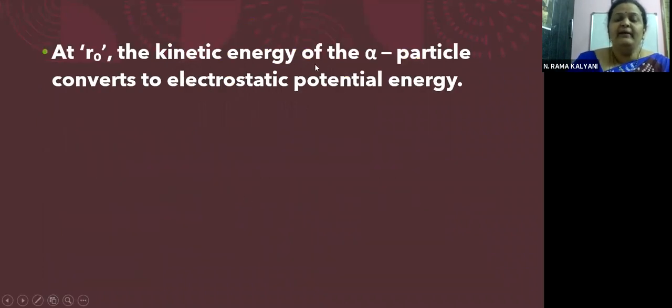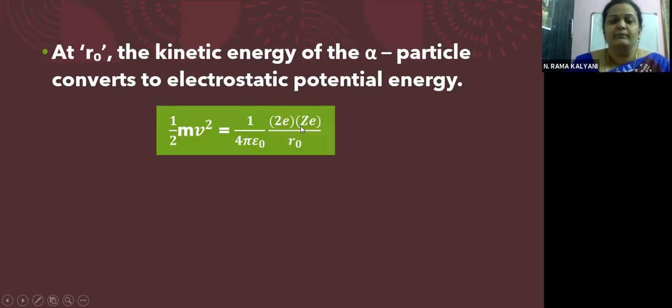At R0, the kinetic energy of the alpha particle converts to electrostatic potential energy. How does it happen, children? We know that energy converts from one form to another. The kinetic energy of the alpha particle is converted into electrostatic potential energy, given by half mv square is equal to 1 by 4 pi epsilon naught into 2e into Ze by R0. 2e is the charge on the alpha particle, Ze is the charge on the gold nucleus, and R0 is the distance of closest approach.